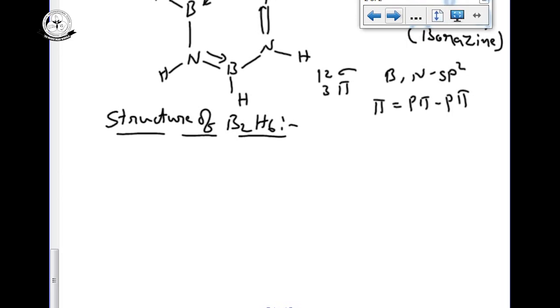Previously I told you the maximum covalency of boron is 4 in B2H6. Each boron can undergo sp3 hybridization, meaning it can form 4 sp3 hybrid orbitals.